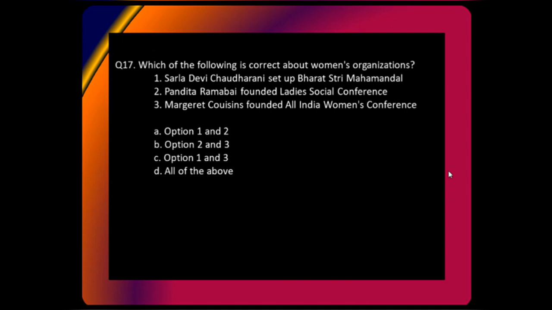Which of the following is correct about women's organizations? Sarla Devi Chaudhurani set up Bharat Stri Mahamandal. Pandita Ramabai founded the Ladies Social Conference. Margaret Cousins founded the All India Women's Conference.